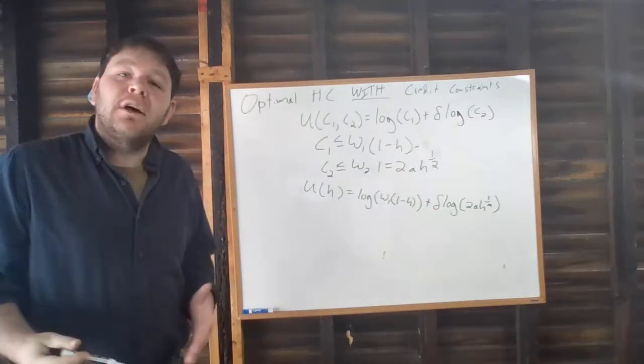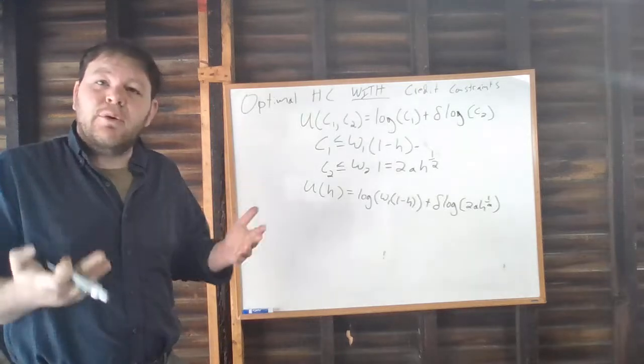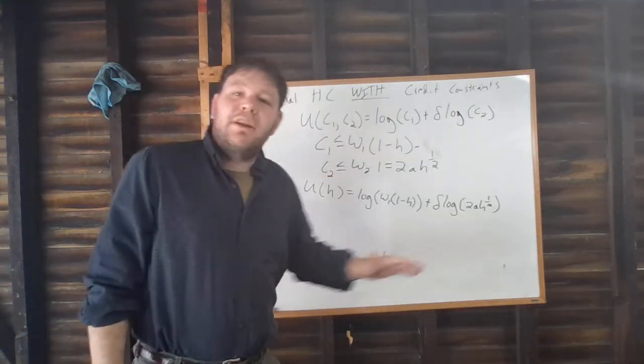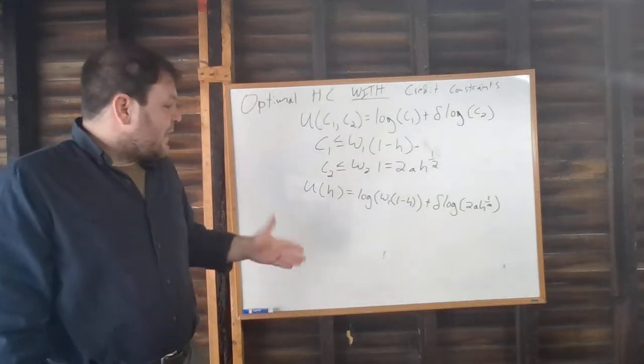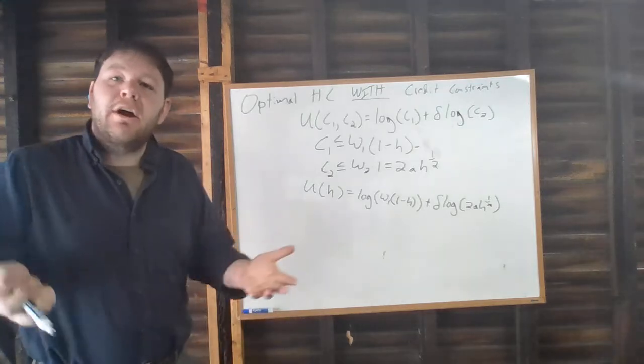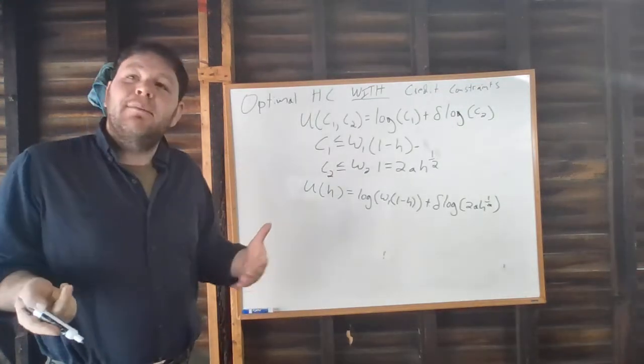In other words, rather than solving a constrained optimization problem like we're used to, where we have preferences and a budget constraint, this is going to be an unconstrained optimization problem. Really, we're constrained by the fact that H can't be less than 0 or greater than 1, right? You can't spend negative time studying or more than 100% of your time studying, but that's not going to end up coming into play here.